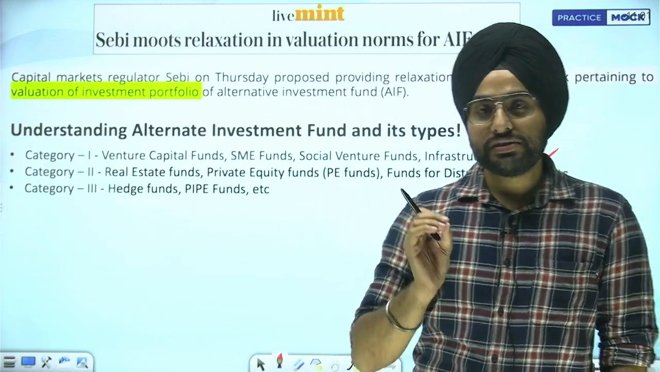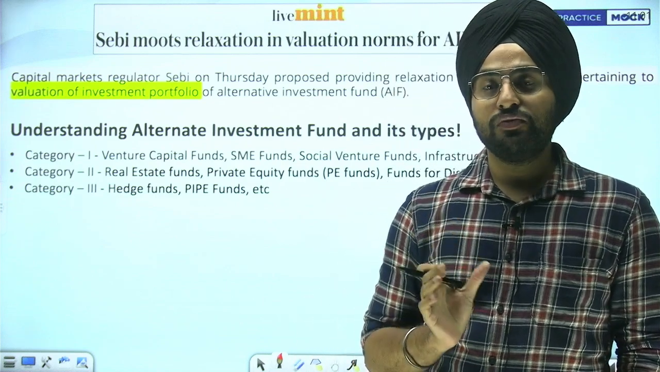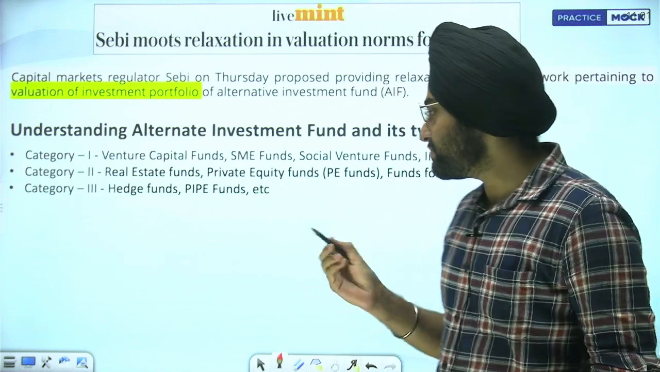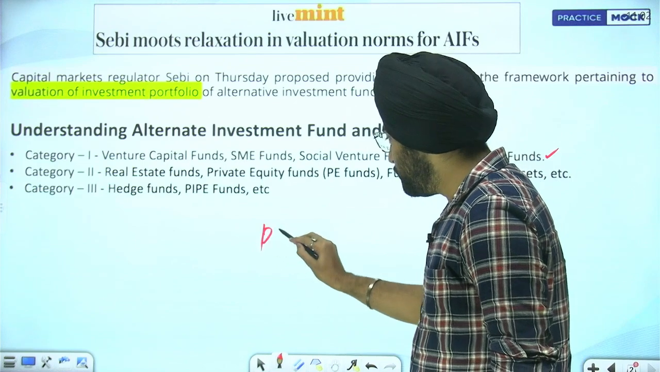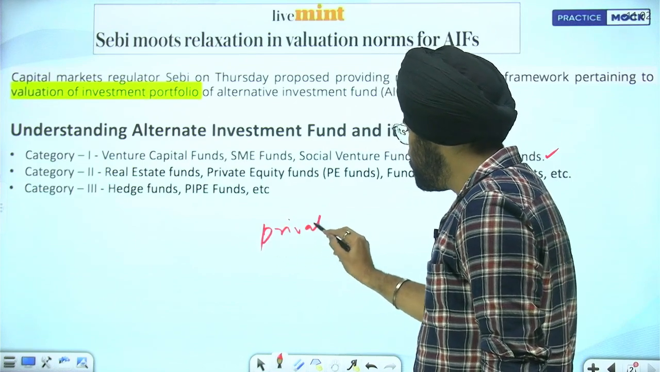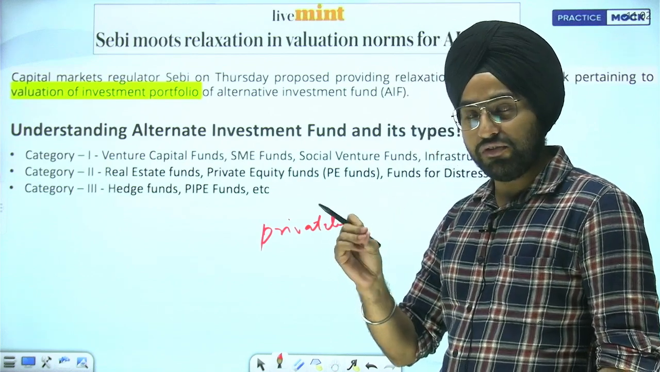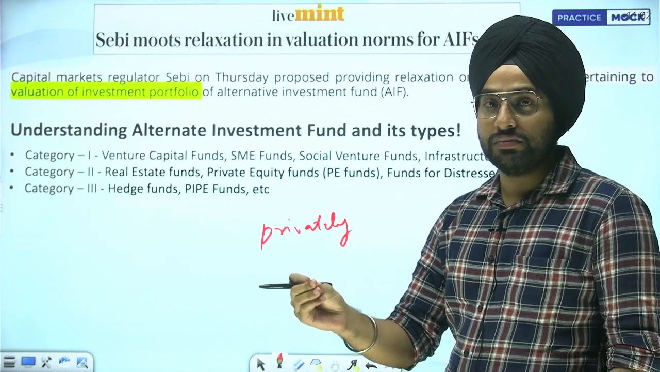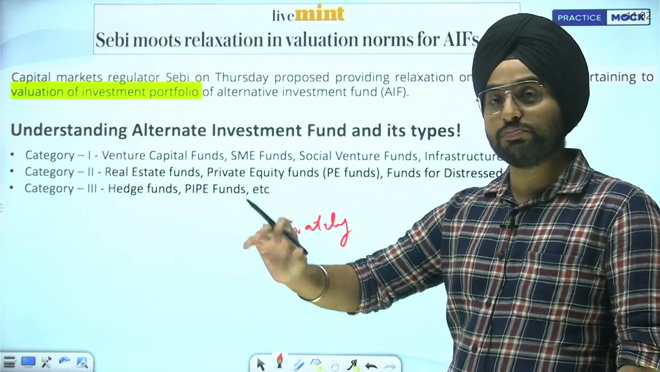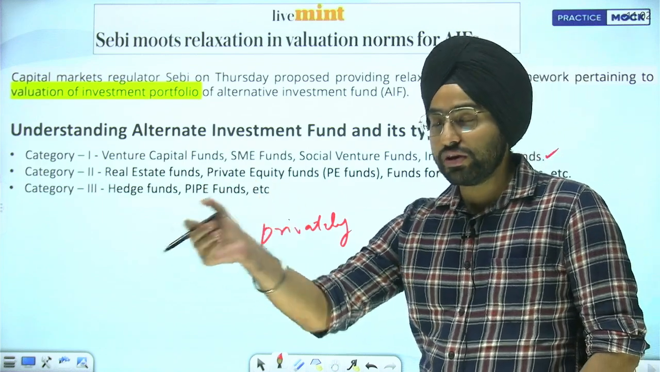Like why am I saying that AIFs are privately pooled? What does privately pooled mean here? If someone asks you what privately pooled means? See, for example, if your company wants to raise money, you go for an IPO. It is an initial public offering. It is public, means you are asking the public to give you the money.